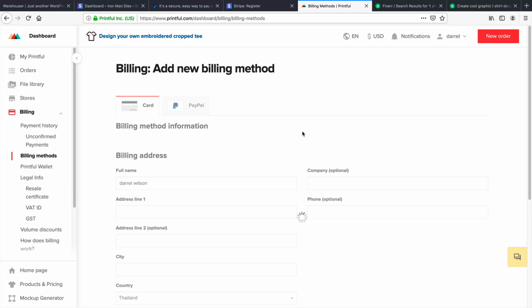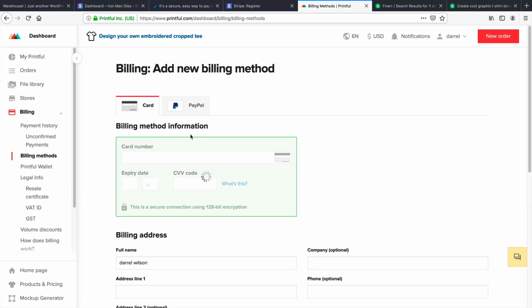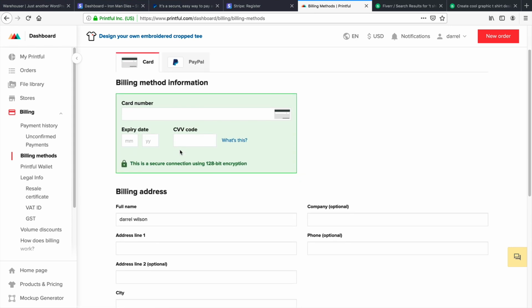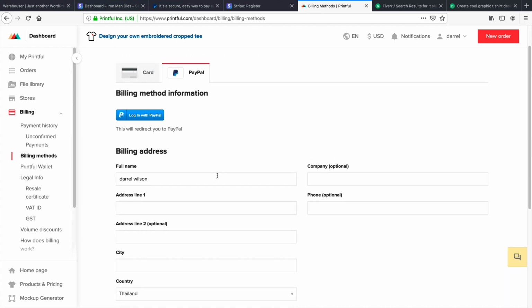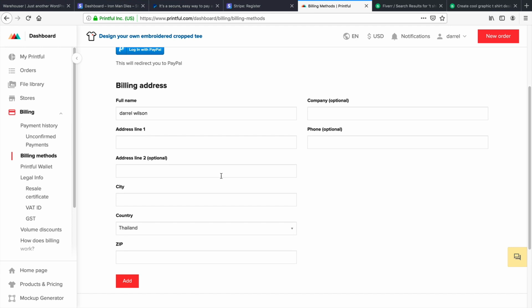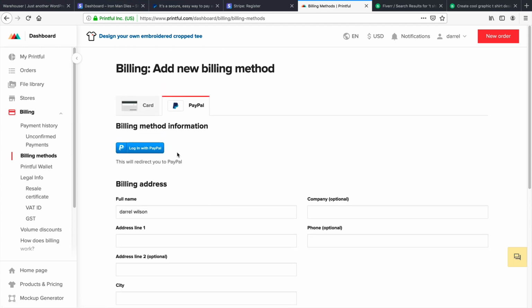So right here under Add a Billing Method, you can go ahead and put in a credit card number, and then your billing address, etc. And also right here for PayPal, you're going to go ahead and put in your information right here, and you can also go ahead and log in with PayPal.